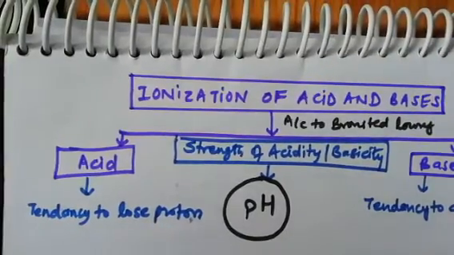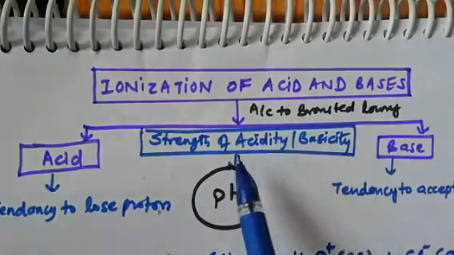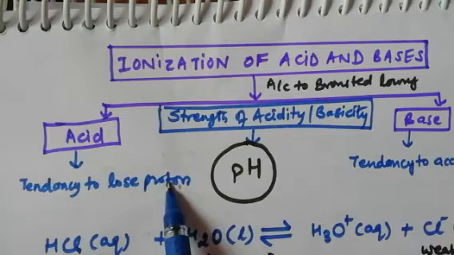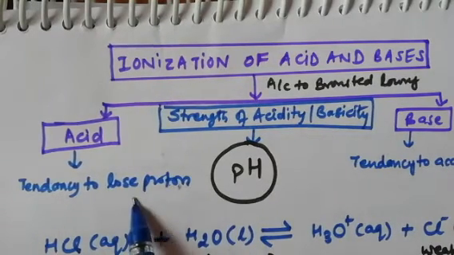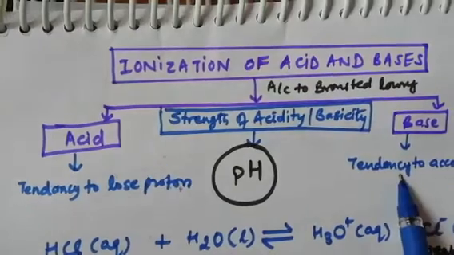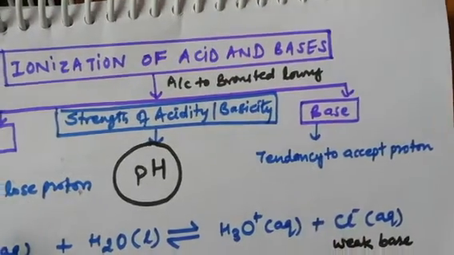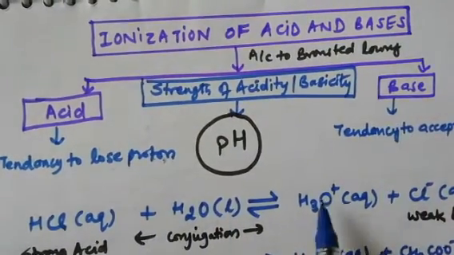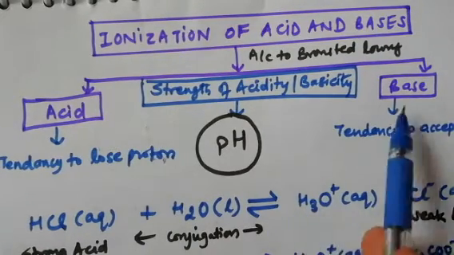So dear students, according to Bronsted-Lowry, the definition of acid is: acids are those which donate proton or which lose proton. The strength of an acid is also measured in terms of its tendency to lose proton, whereas the strength of base is measured in terms of its tendency to accept proton. Now in solution, acid is there, base is there. How do you know? If any solution is giving H3O positive, that is called acid. If any substance is giving OH negative, that is called base.